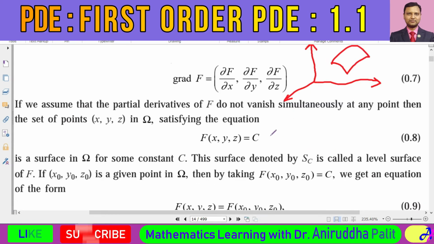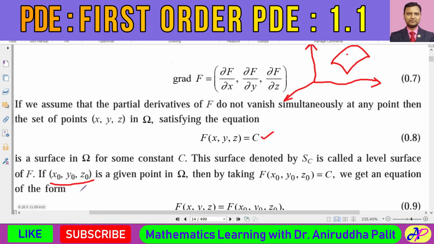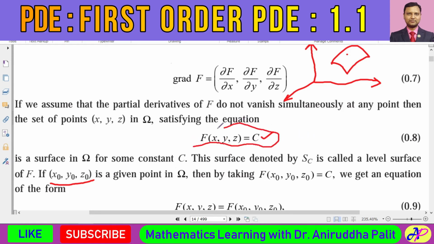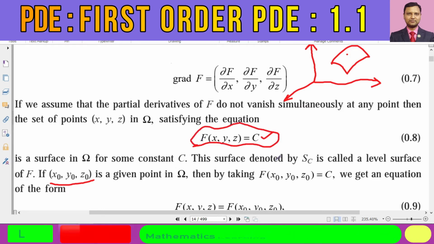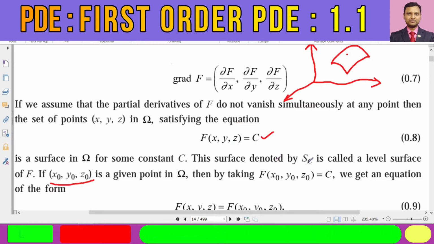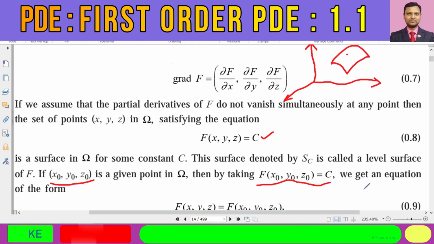And what is the value of this constant c? In order to determine the value of the constant c, what we generally do, we can take a point x0, y0, z0 on the surface. And because x0, y0, z0 is a point on the surface, it must satisfy this kind of relation. So if we put x0, y0, z0 in place of x, y, z, we will get this type of relation, F of x0, y0, z0 is equal to c.